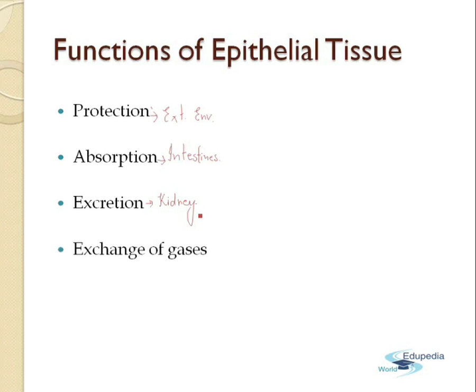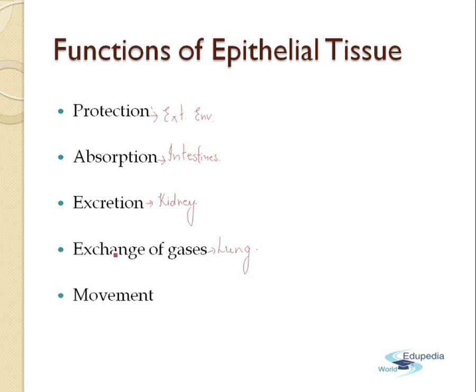Next important function is the exchange of gases. Now the epithelial tissues which are found basically on the alveoli of the lungs help in the exchange of the gases. They allow the diffusion of the gases between the blood and the alveolar air.